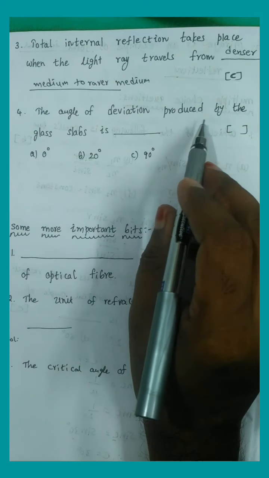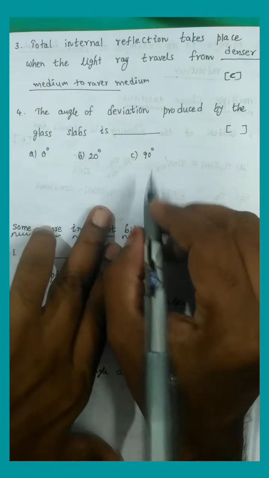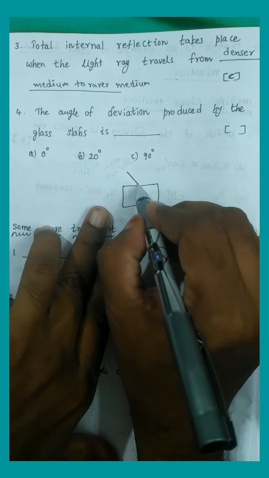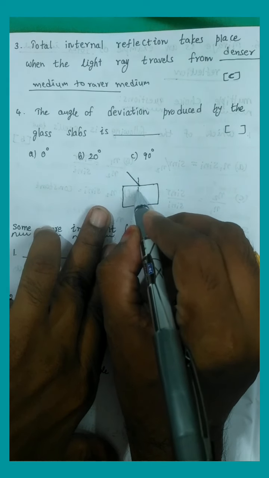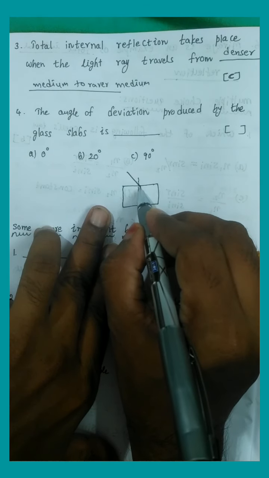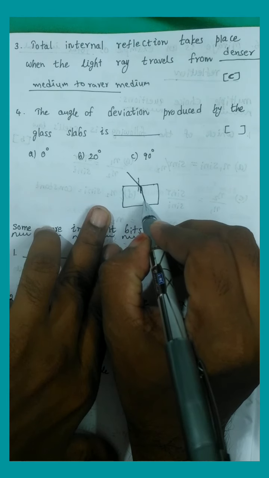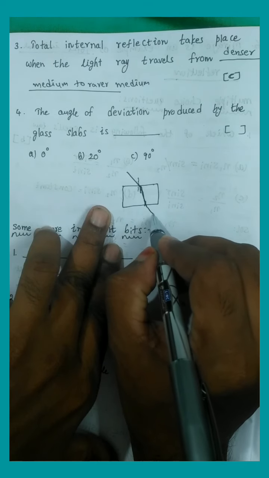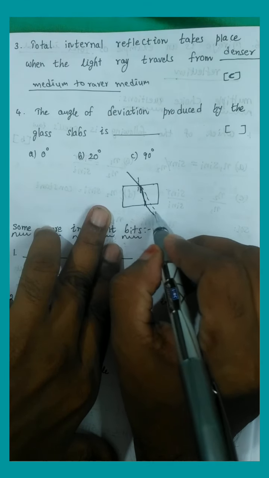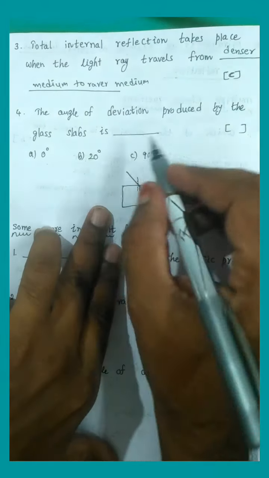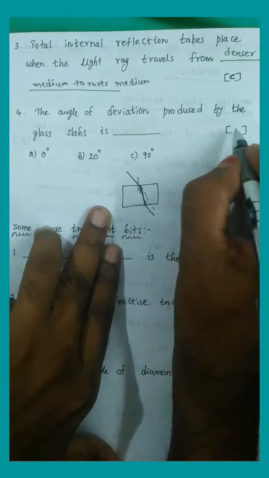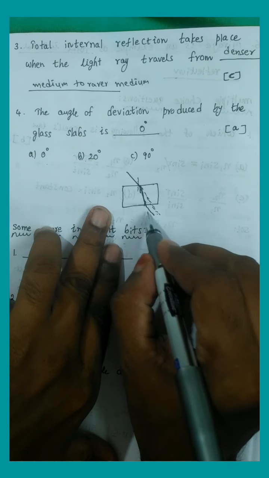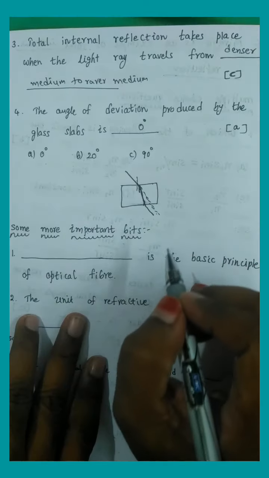The angle of deviation produced by the glass slab is, for example, take a glass slab. This is the incident ray. When the rays travel from the rarer medium to the denser medium, they refract towards the normal. After that refraction, once again they go like this, so these two are parallel. That means the angle between those is 0 degrees. So option A is correct. The answer is 0 degrees, because this is the emergent ray.